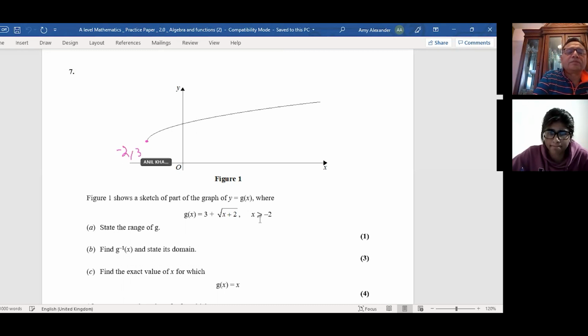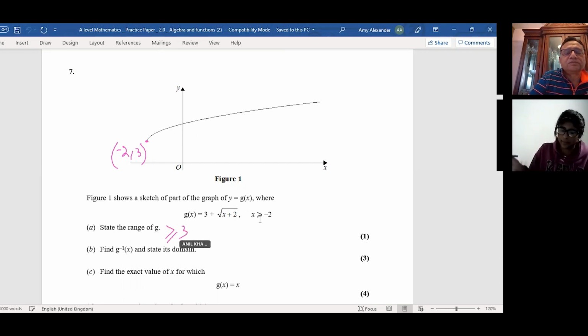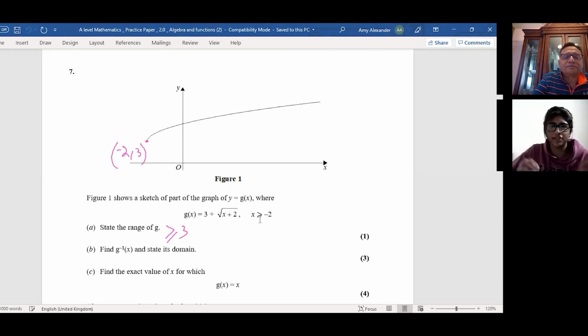You can also state the range of 3, so it is greater than or equal to 3. Is it okay? Yes. And then part B, this is where you said whenever they say inverse, just immediately write down the domain and range and swap them. So domain is greater than or equal to 3, because the range of g is the domain of the inverse function.